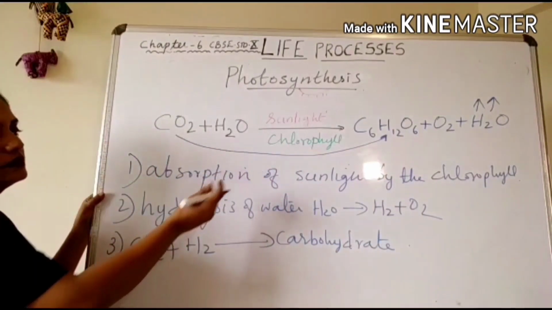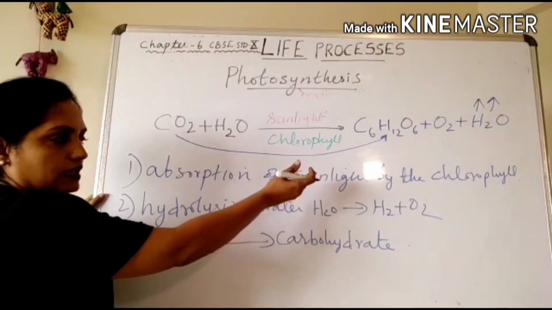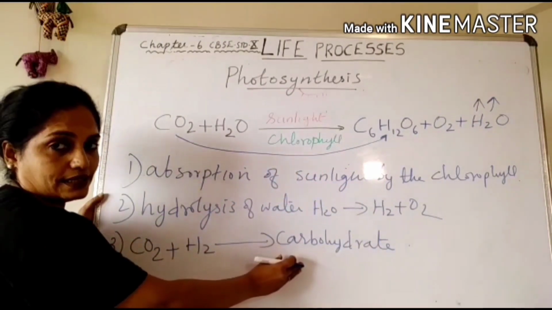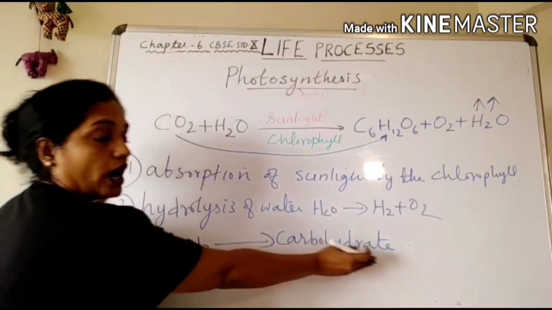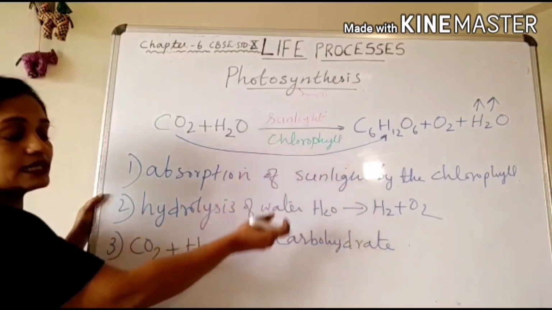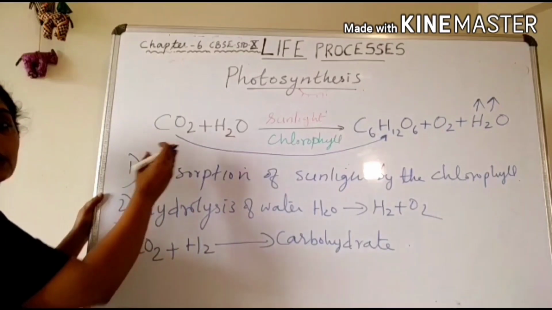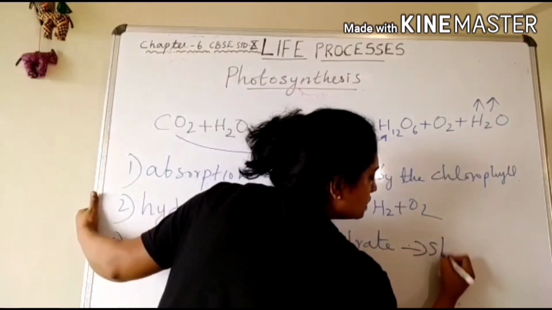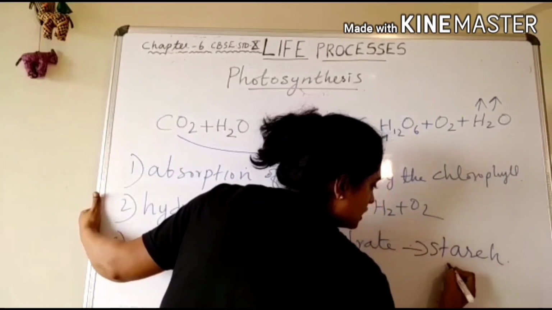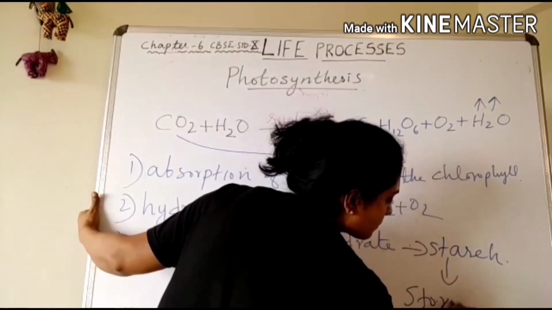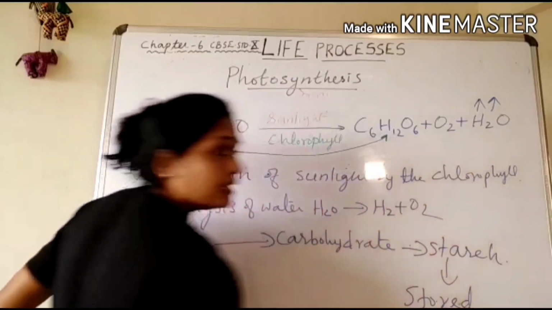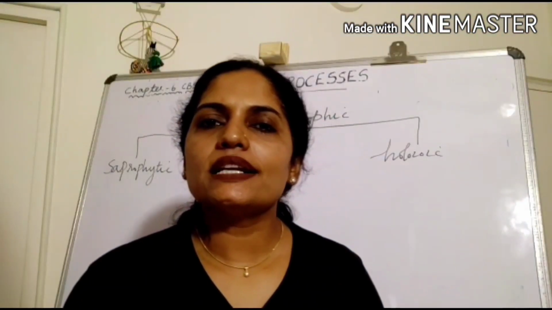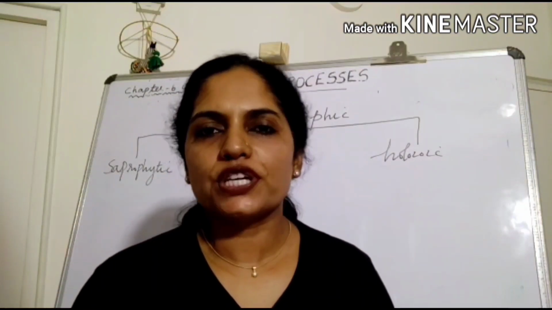So here, this sun's energy, sunlight, is converted into chemical energy. What is the chemical here? Carbohydrate. Sun's energy is converted into chemical energy in the process of photosynthesis. This carbohydrate is converted into starch and is stored in the storage organs.